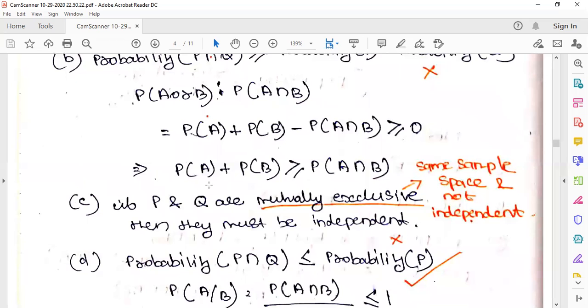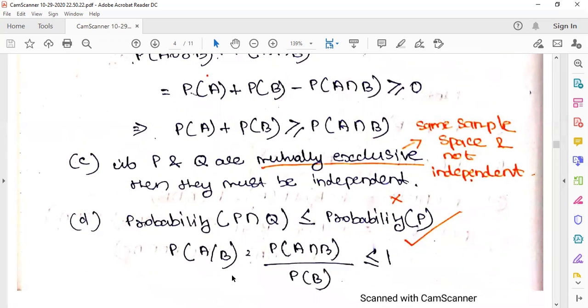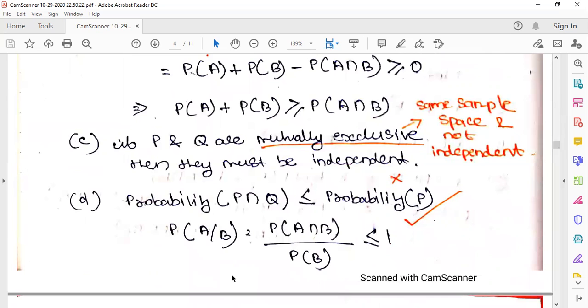So which is the other one? If P and Q are mutually exclusive, then they must be independent. Okay, think. Mutually exclusive and independent. Will that occur together? Mutually exclusive means the occurrence of one will affect the occurrence of the other. If one occurs, the other will not occur. That means they are not independent. So this is not independent. That's also wrong.